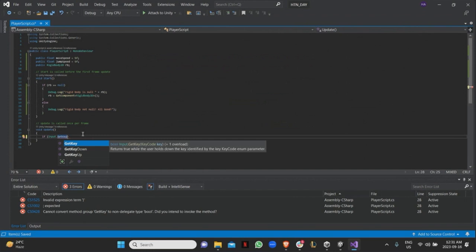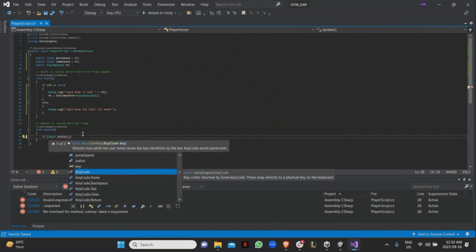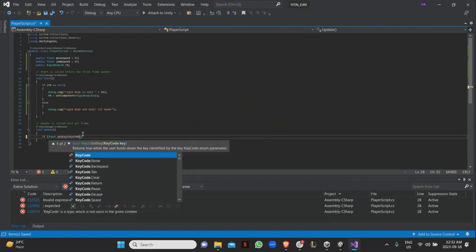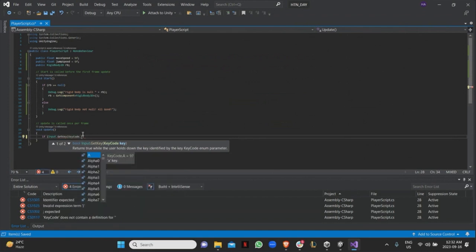Or if you just want to say while it's happening, keep on moving. So I'm just going to use get key for the movement, right? It takes a specific input, and the input is of type key code. KeyCode is just an enum, and over here you can just type in the letter that you want.